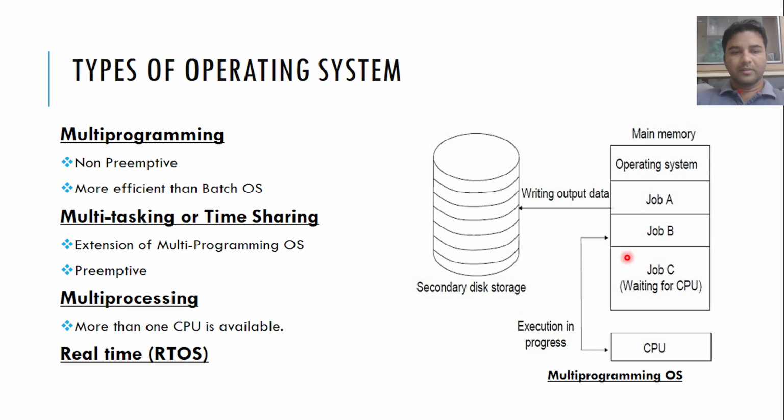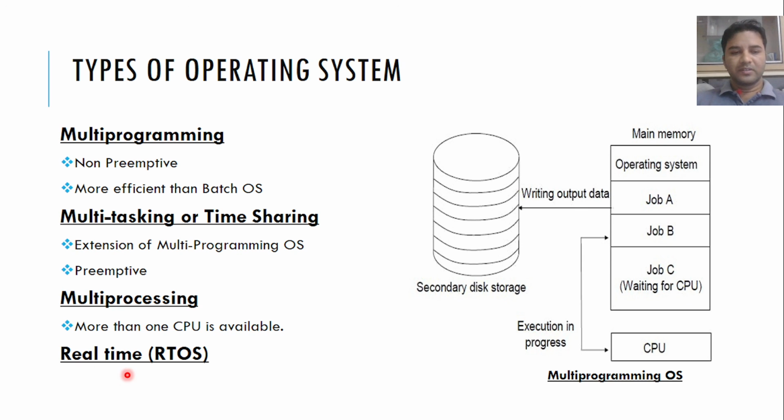Then the multi-processing operating system has more than one CPU. All the remaining operating systems, your batch operating system, multi-programming operating system, and multitasking operating system, have only a single CPU. But in case of a multi-processing operating system, more than one CPU is available, and that is why you can simultaneously execute more than one job or process or program.